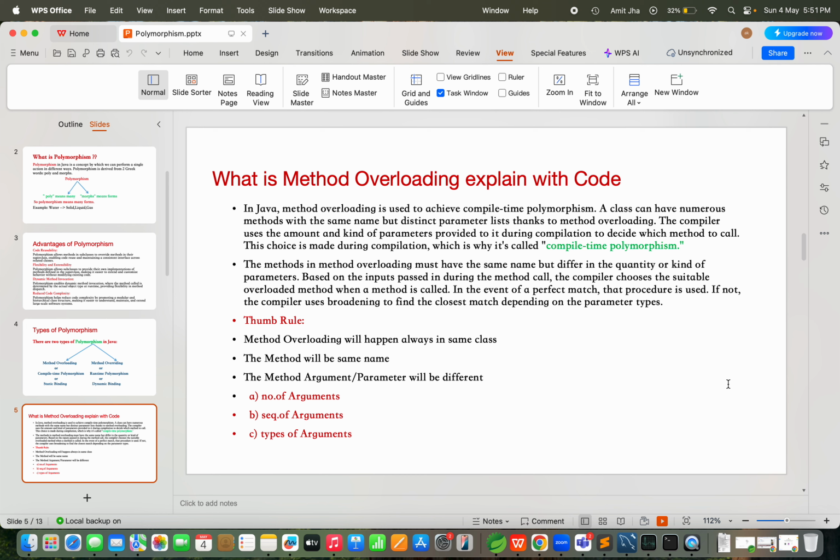Otherwise, it is not possible. The method arguments or parameters will differ in three aspects: the number of arguments, the sequence of arguments, and the types of arguments. I will explain this with code. Don't worry, let's move to our IDE and see how method overloading works in a real-time implementation.